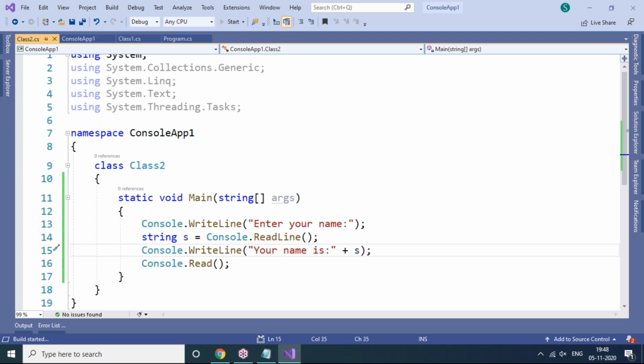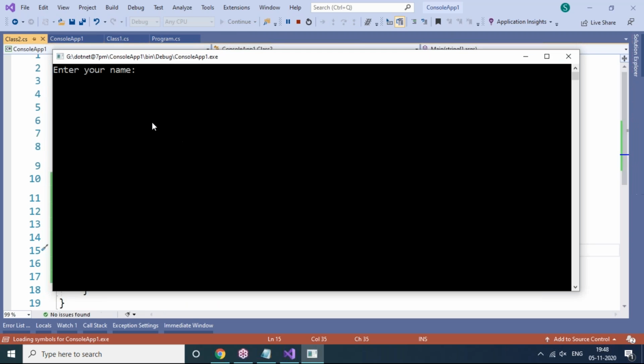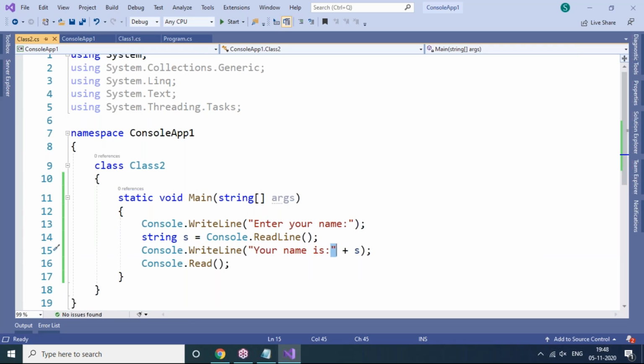Let's run this one. As soon as we give my input, entered at running time, I'm entering it. When we press the enter button, then this Mohan will go and be stored in the s variable. Then "Your name is Mohan" comes like this only. So this is the way to accept values at runtime.